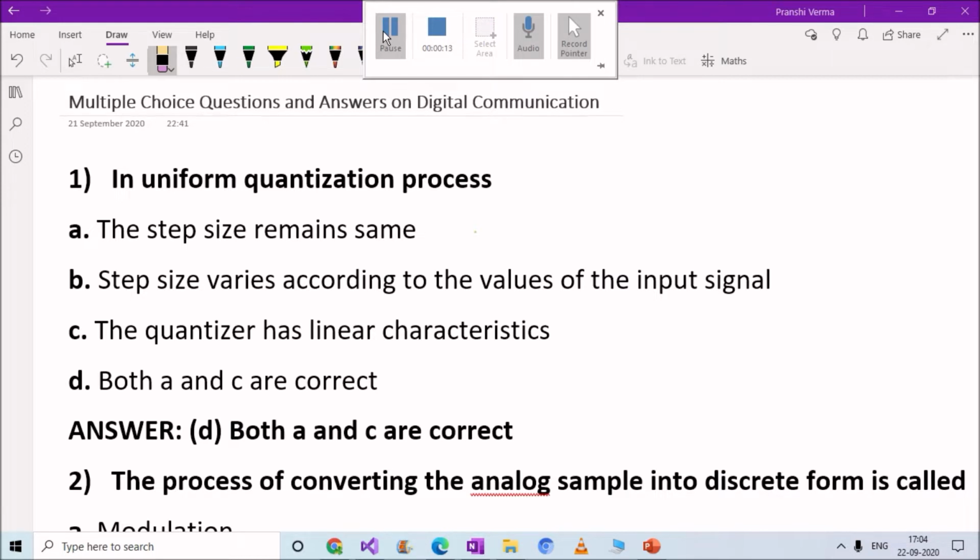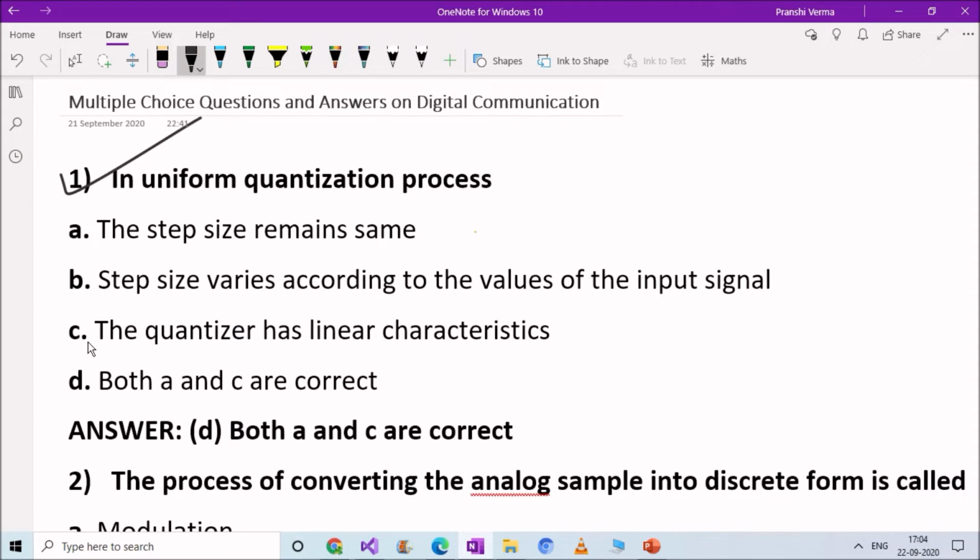Okay, now let's start. Your first question is: in uniform quantization process, option A, the step size remains the same. Option B, step size varies according to the values of the input signal. Option C, the quantizer has linear characteristics. And option D, both A and C are correct. Right answer is option D, both A and C are correct.